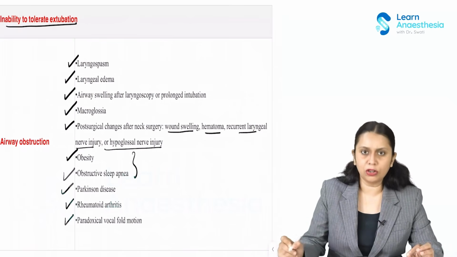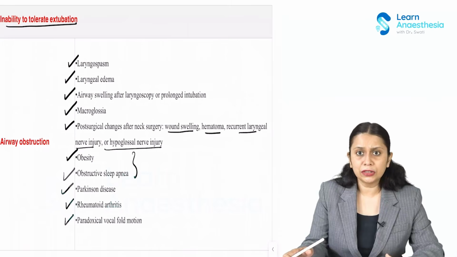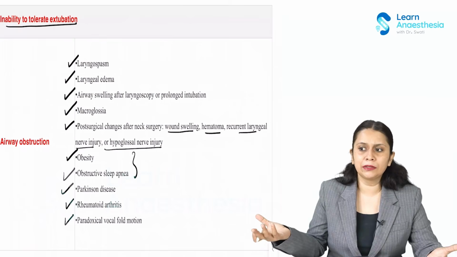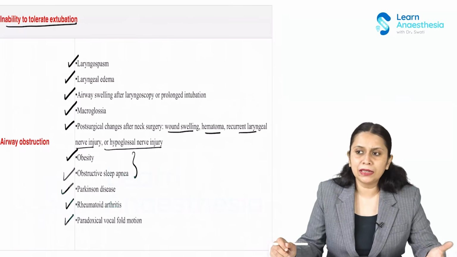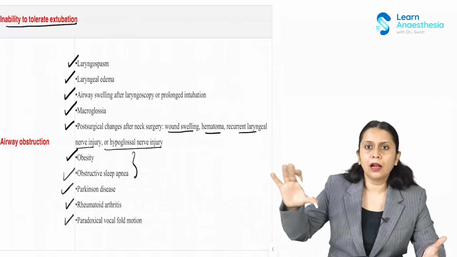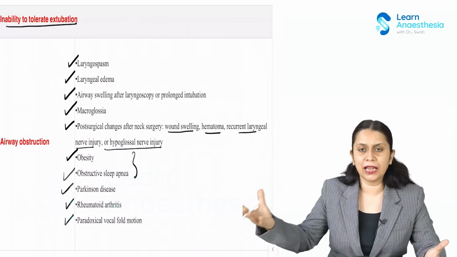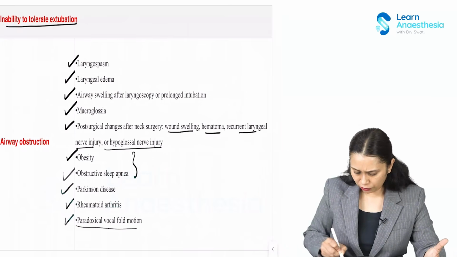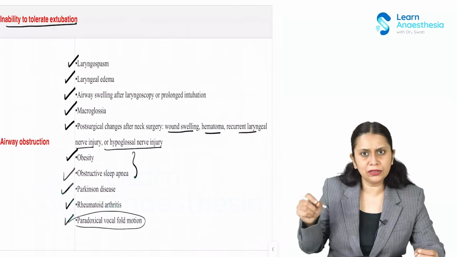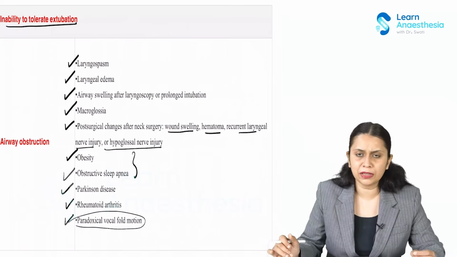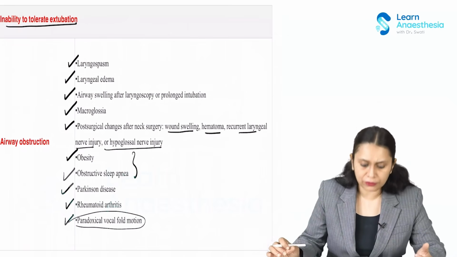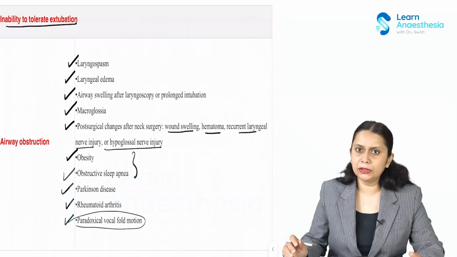Then paradoxical vocal cord motion. In some patients, after some surgery, paradoxical vocal cord motion has been observed, and it has been diagnosed improperly, like in a patient not getting managed because of bronchial asthma, that is unmanageable bronchial asthma. By mistake, the diagnosis for paradoxical vocal cord motion has been made as unmanaged bronchial asthma, because in paradoxical vocal cord movement, diagnosis is really difficult. So you need to have a high index of suspicion to diagnose it, and need to know the patients who are at risk of this, right? So these are the patients who are unable to tolerate extubation.